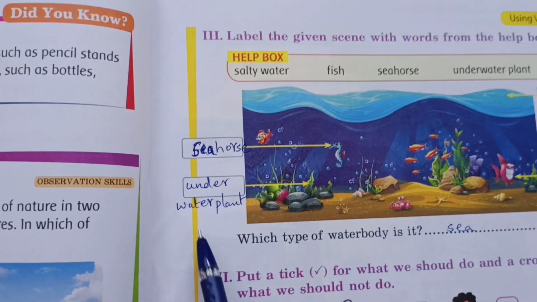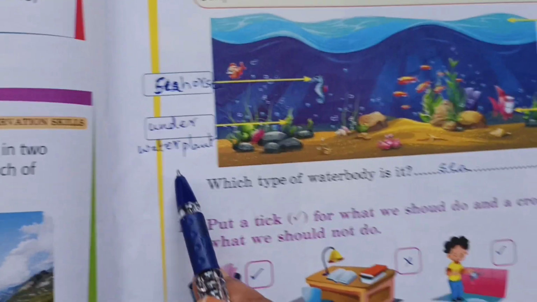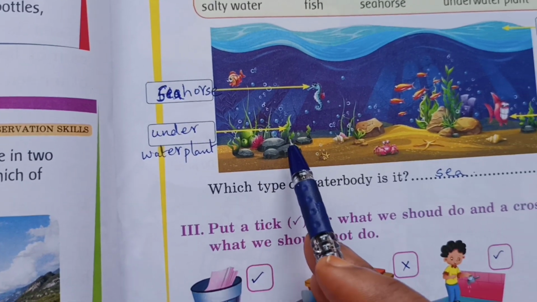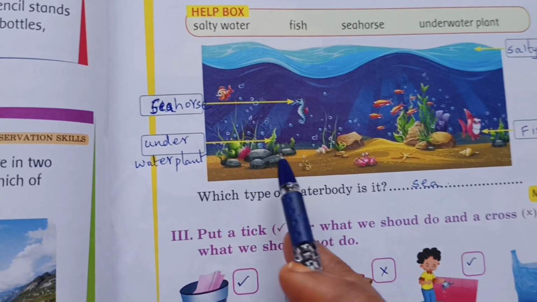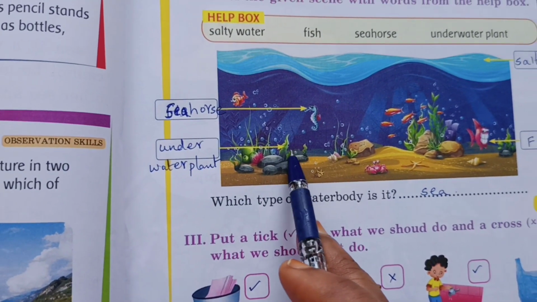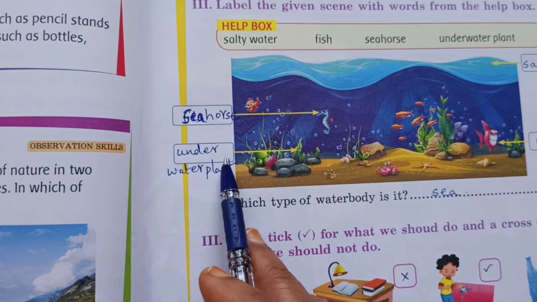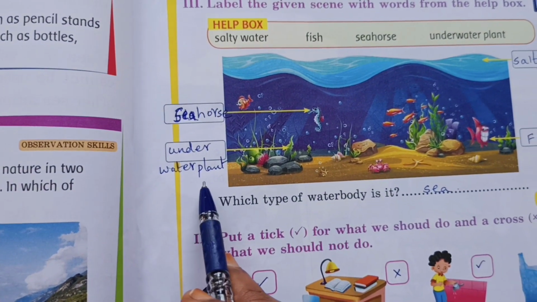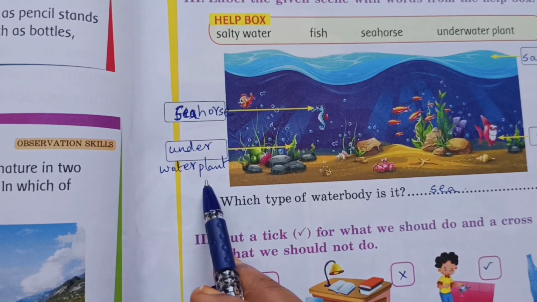And the next one, underwater plant. See the water, some plants we can see. As I told, we can see some animals, fishes and plants in the sea. So underwater plant. Write in the box, underwater plant.